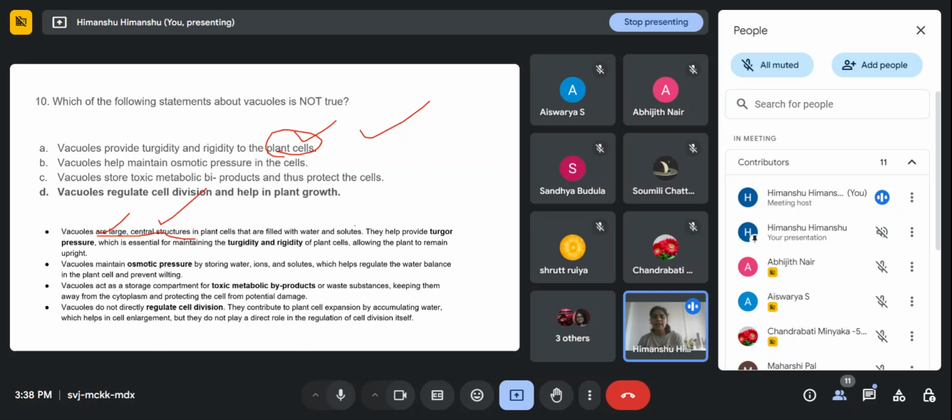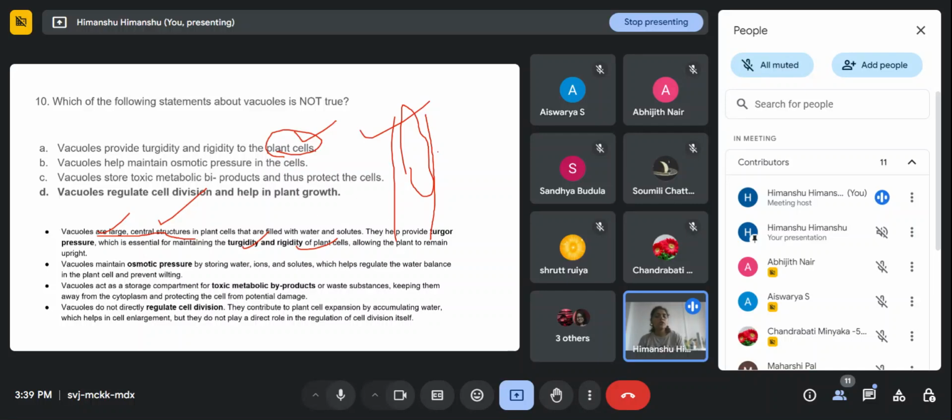They help in maintaining the turgor pressure, because the water inside is essential for maintaining the turgidity and rigidity of plant cells. We know that plants have very high weight and have to stand upright, and plant cells mostly have this water only.